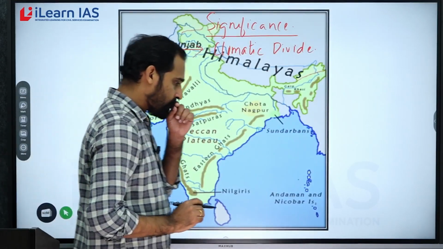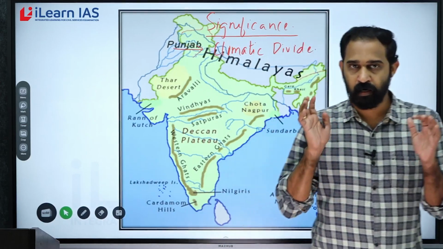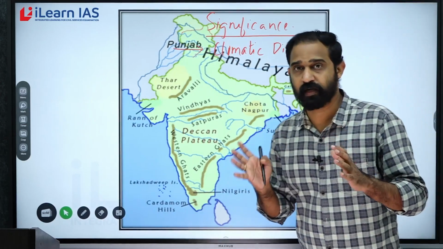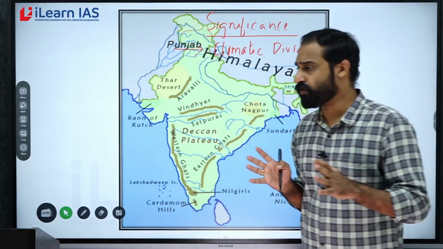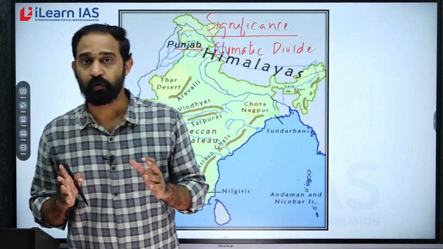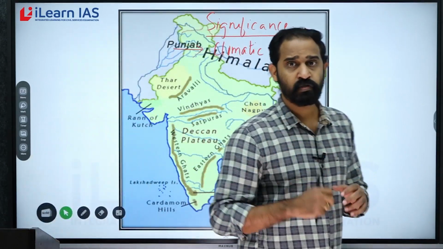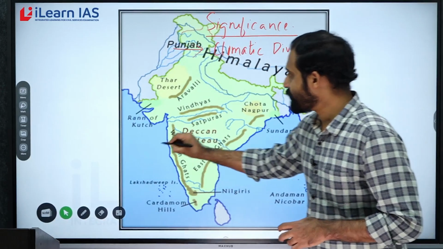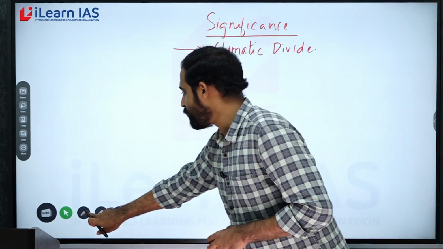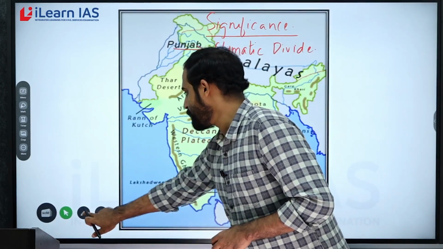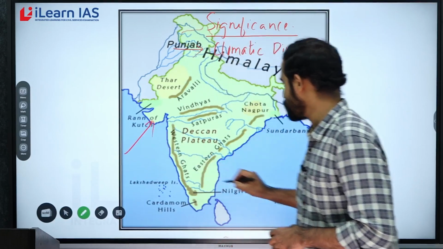Okay, so we know that India receives most part of its rainfall from the southwest monsoon. And the southwest monsoon has two branches, the Arabian Sea branch and the Bay of Bengal branch.